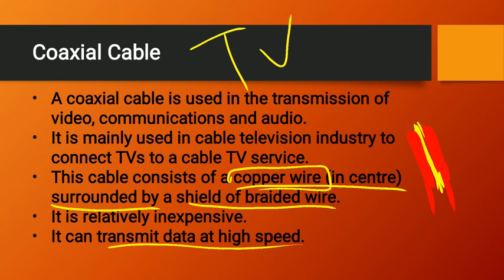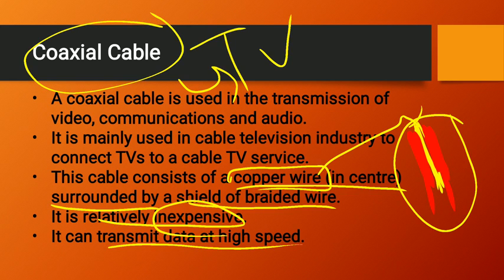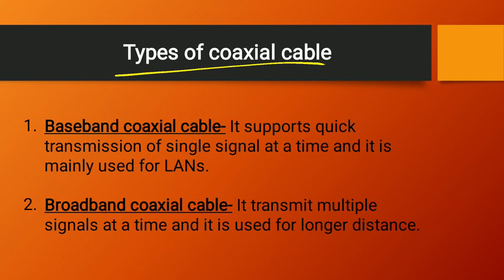So what is the use of coaxial cable? It is always used in TV connections, and it has a wire in the center that is surrounded by a braided wire. It is relatively inexpensive, and it can transmit the data at high speed. Here also there are 2 types of coaxial cable: the first one is baseband coaxial cable, and the second one is broadband coaxial cable.